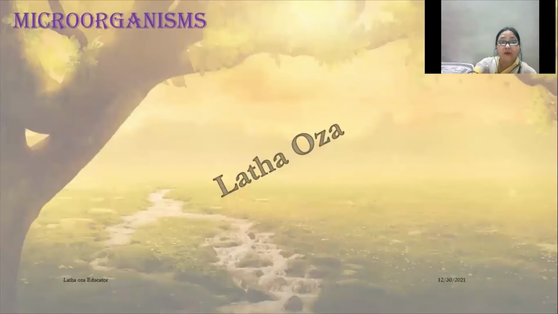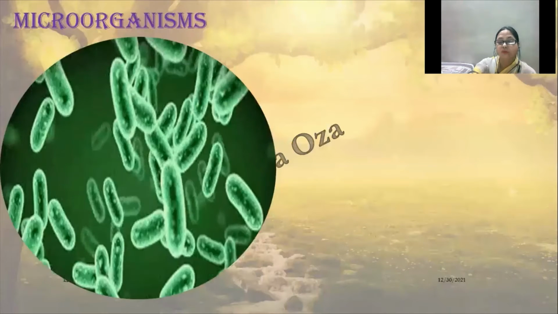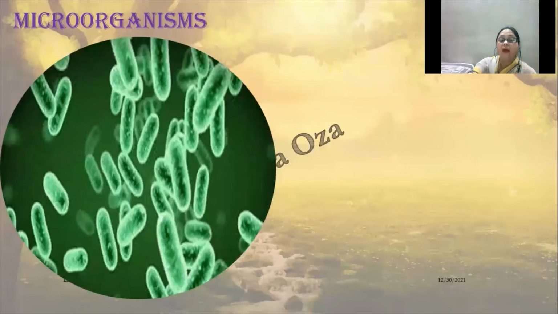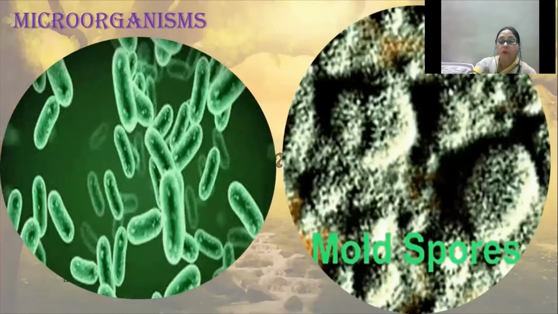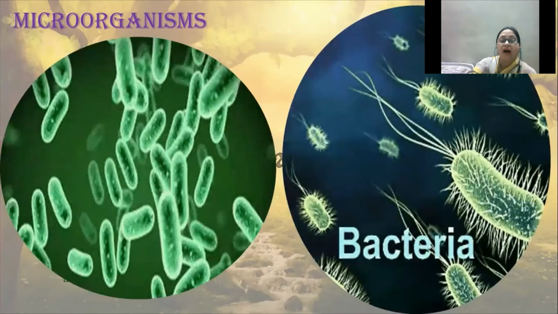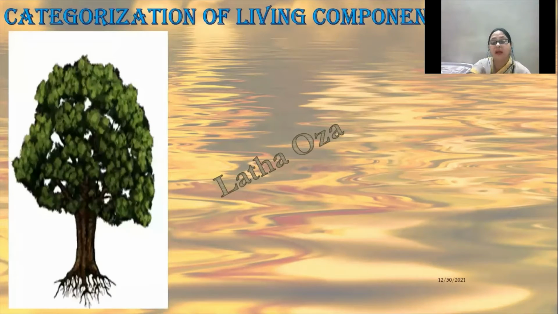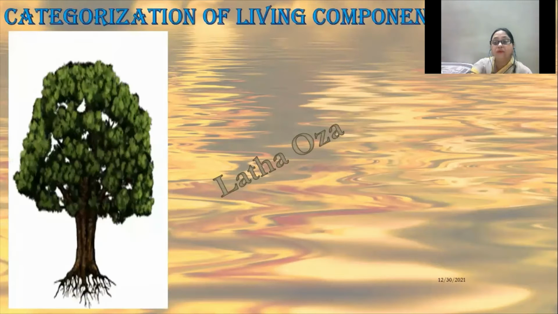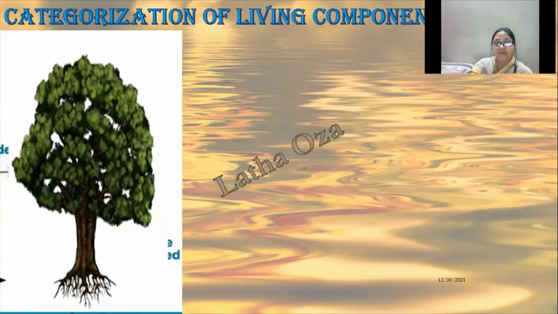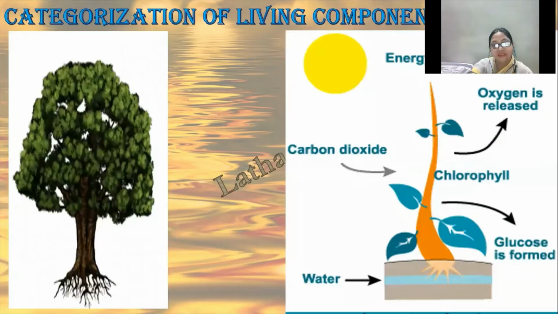Microorganisms are organisms which we cannot see by our naked eyes. They have to be observed under a microscope. Bacteria, fungi, mold, spores, etc. are few examples of microorganisms. Categorizing of living components. First, we have the producers, that is the plants, which prepare food by themselves by the process of photosynthesis.